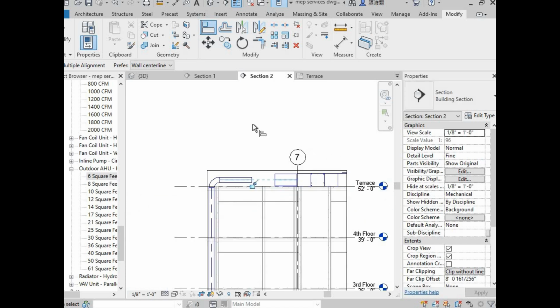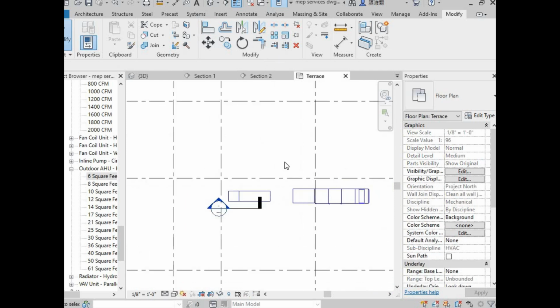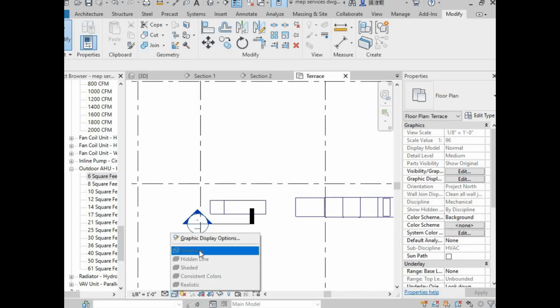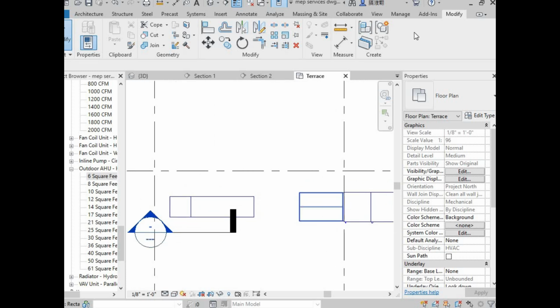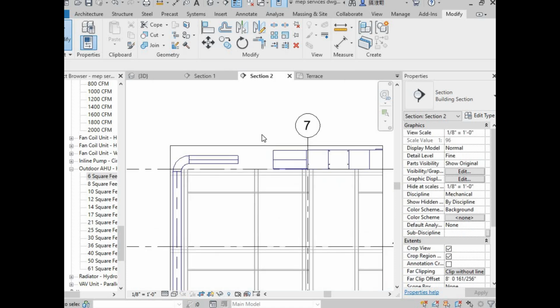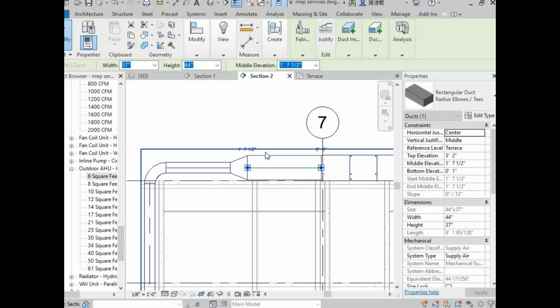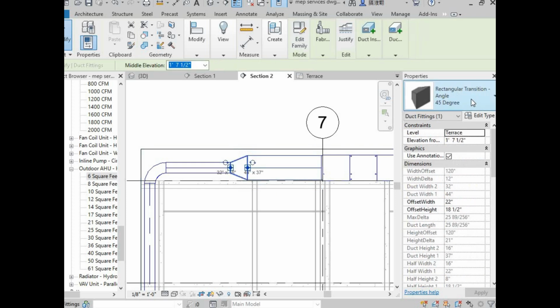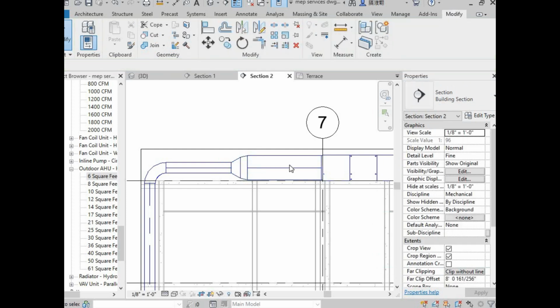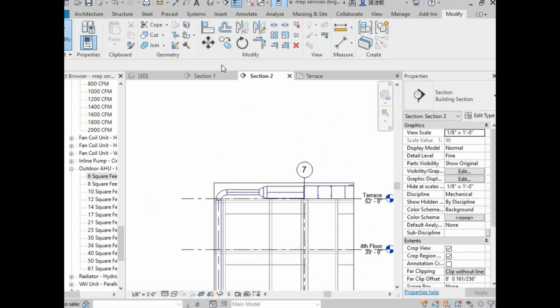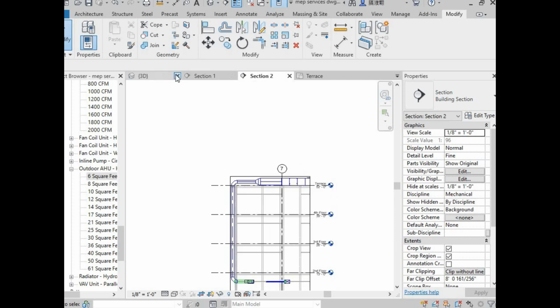So this is how it is aligned, and that too on a terrace level we have to align in this way only. So go to wireframe, here it is not giving an option of that. And now in section 2 I am connecting them. That's it. And here select this 60-degree angle. So this is how the AHU is also connected.